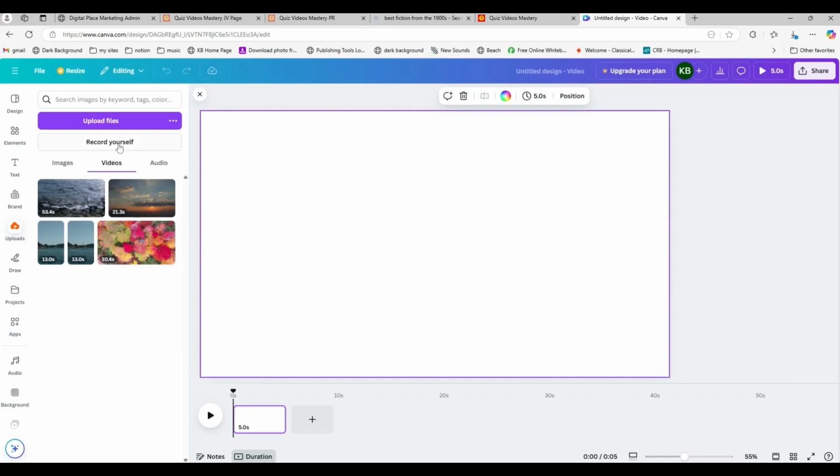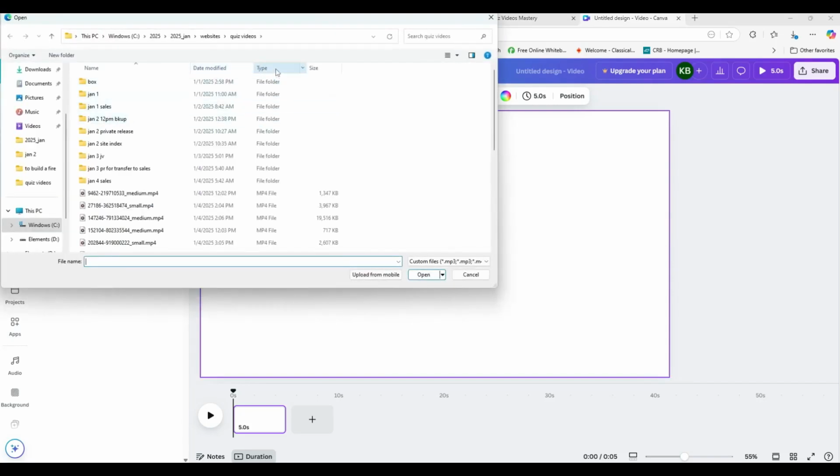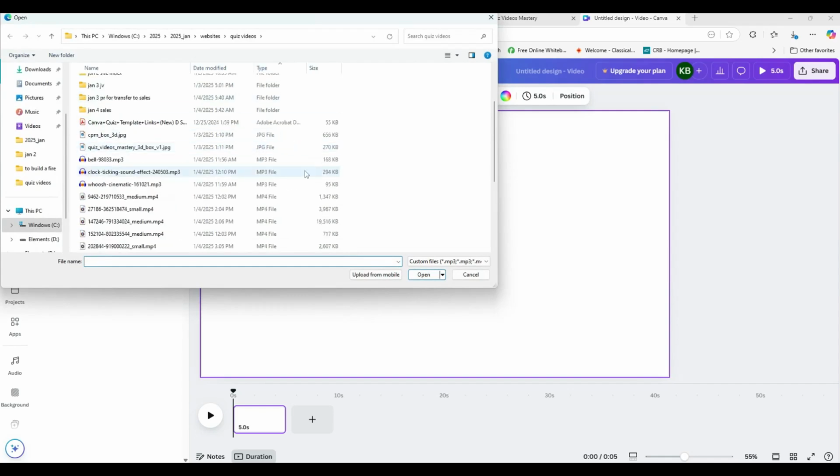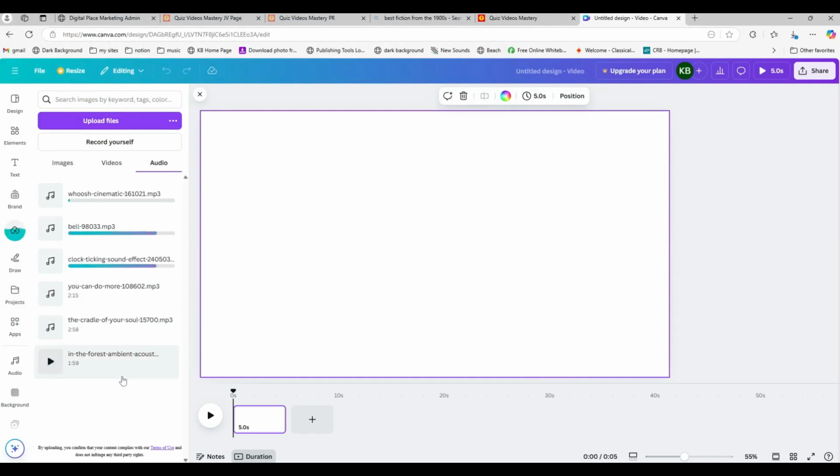Next, I'm going to upload the audio files, so I'm back to Upload Files. I'm in my folder here. I'm just going to sort by type so I can get them all together. They'll all be MP3 files: 1, 2, 3, bell, clock ticking, and whoosh. I'm going to upload those. And I have them ready for me to work on this.